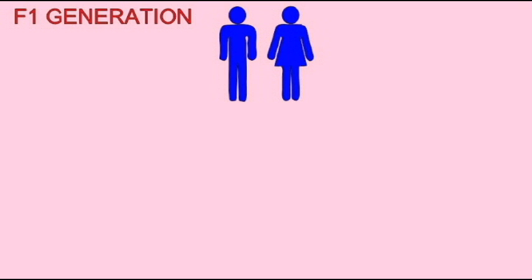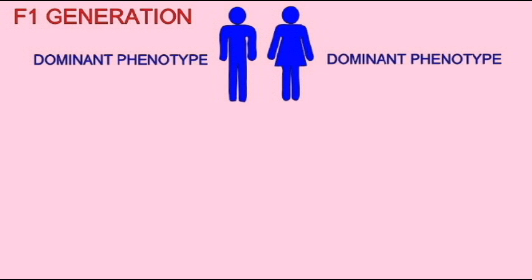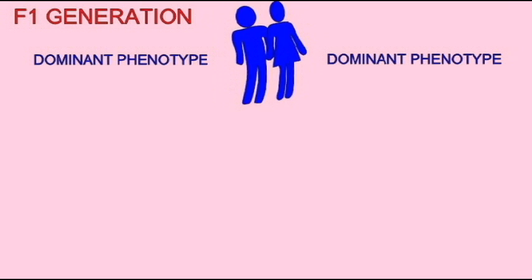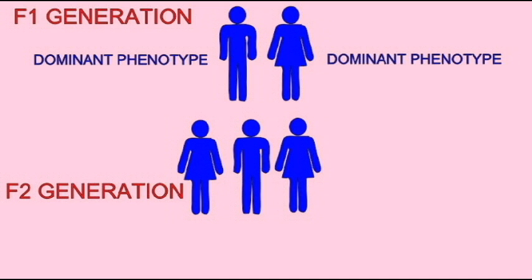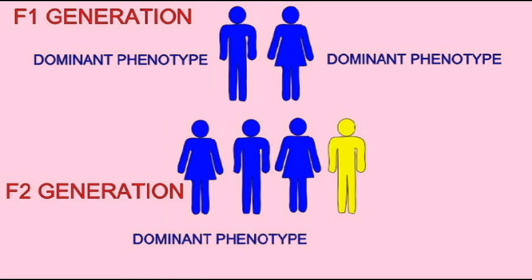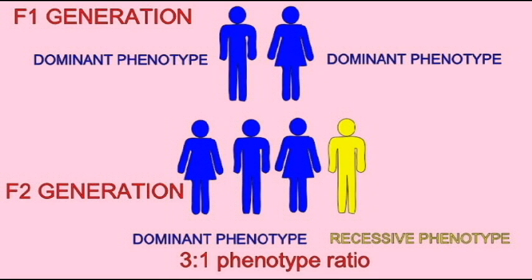When two individuals of the F1 generation are crossed, they will produce the F2 generation. Both of these parents had the dominant phenotype, but there will be a 3:1 phenotype ratio in the F2 generation, where 3/4 of the offspring on average will have the dominant phenotype, but 1/4 will have the recessive phenotype, which will seemingly have skipped a generation from the P generation to the F2.